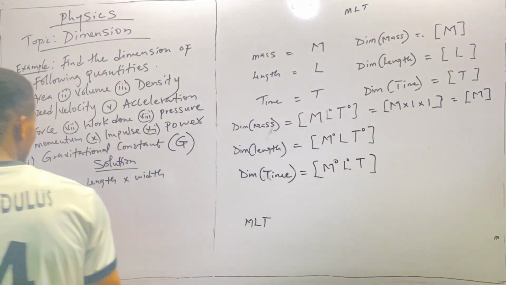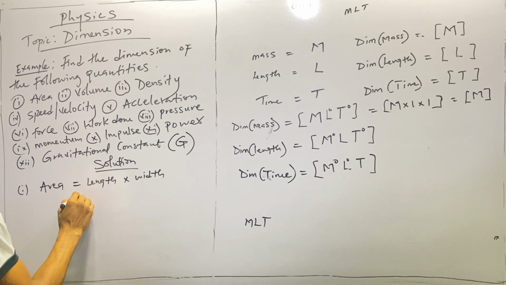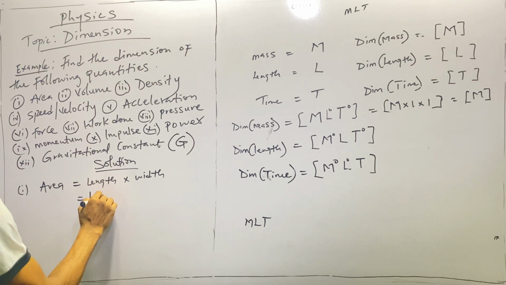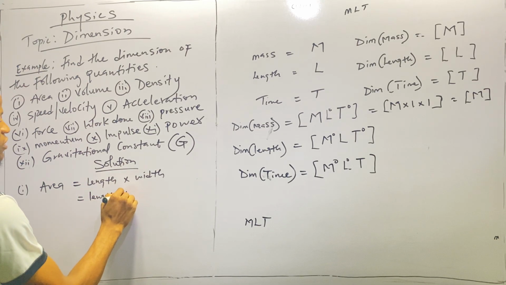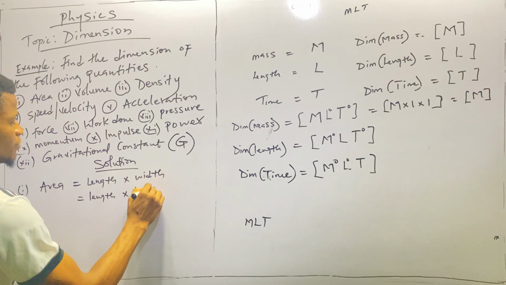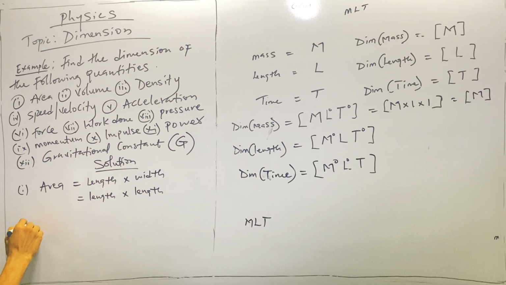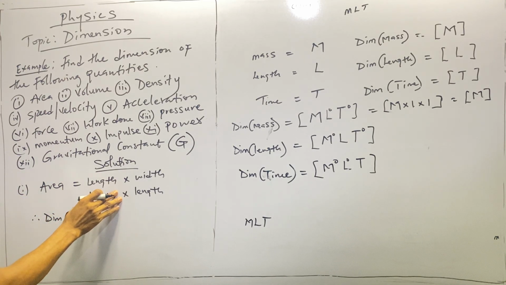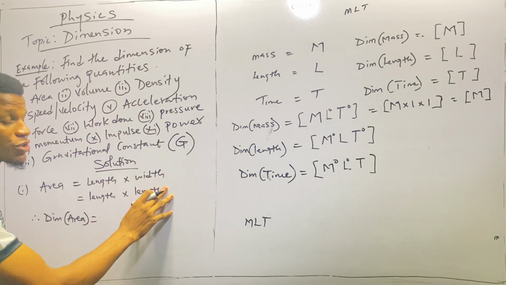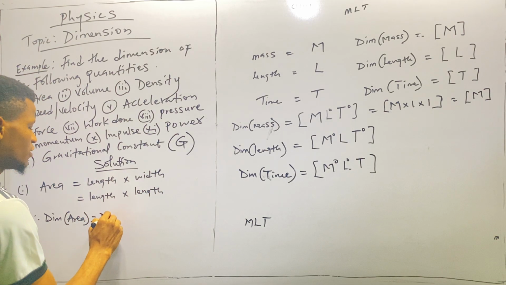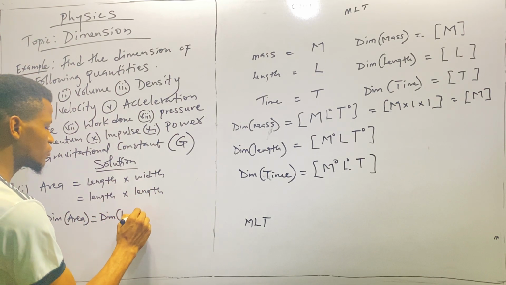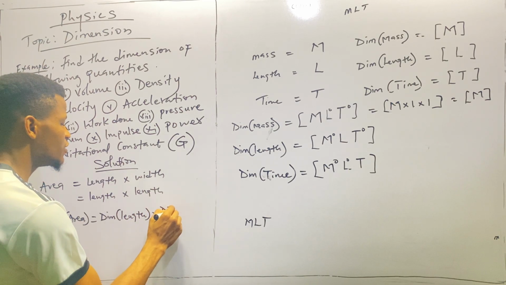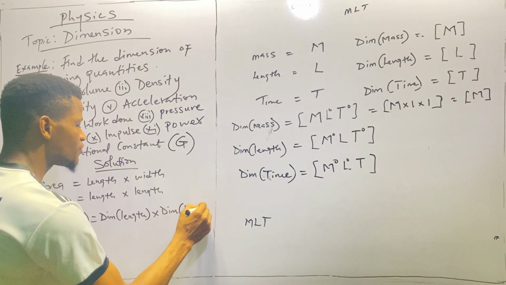So area can be extended as length times length. Therefore, the dimension of area, dim area, should be the dimension of this length multiplied by the dimension of this length, which is dim length multiplied by dim length.